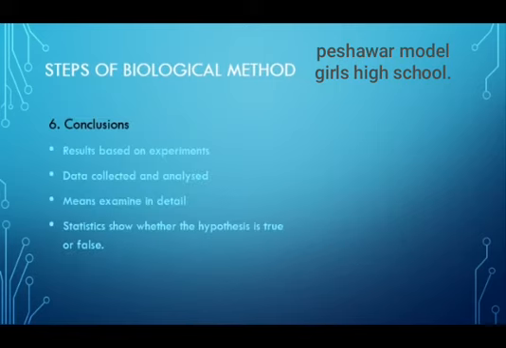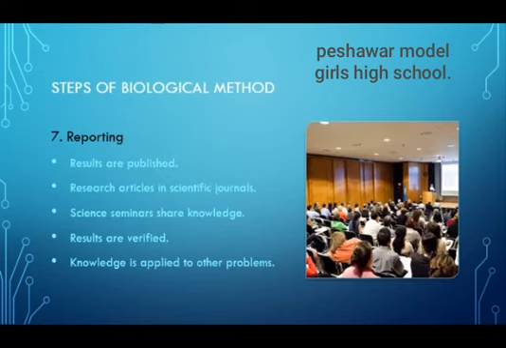After all the experiments are performed on a hypothesis, here come the results. Biologists collect all the data from the experiments and analyze the data if it supports or rejects the hypothesis. Then the results are published as research articles in scientific journals. A scientific journal is a publication to inform about the new researches and progress of science. Science seminars are also arranged to share knowledge. In this way, the results are verified by other biologists and they can also apply the knowledge to other problems.